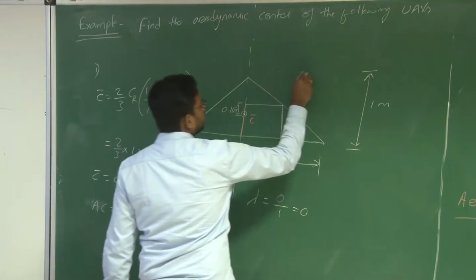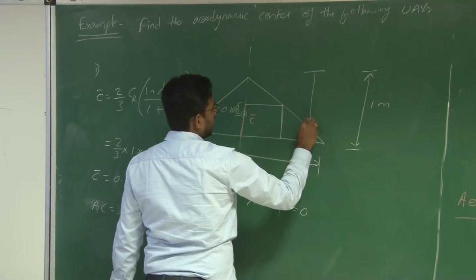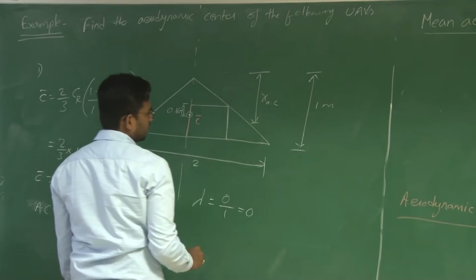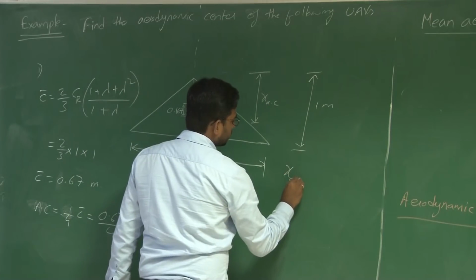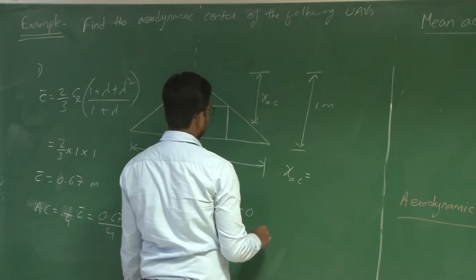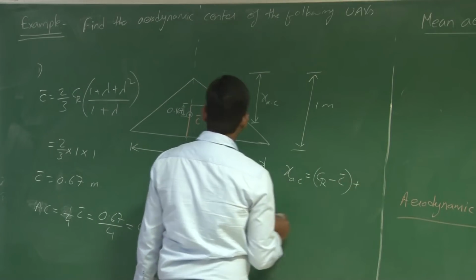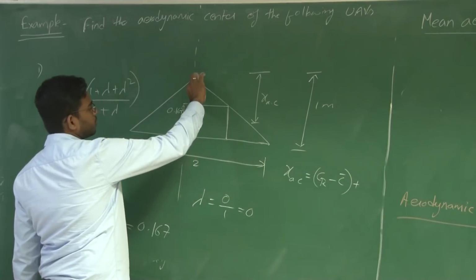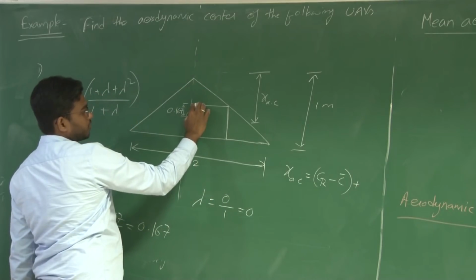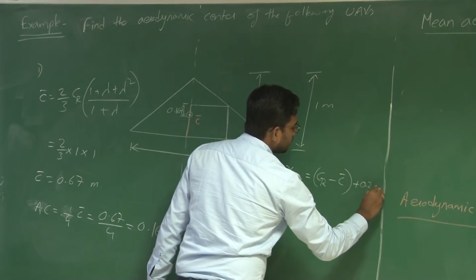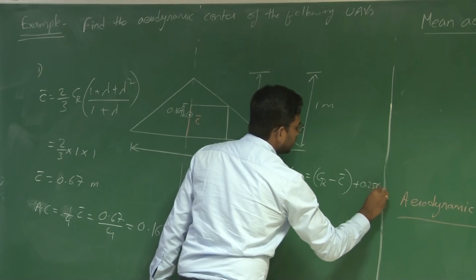So let us say this is my XAC, the aerodynamic center. So XAC is equal to CR minus C bar, which will give you this length, plus 25% of C bar, that is 0.25 C bar.